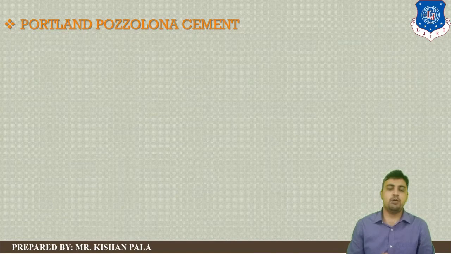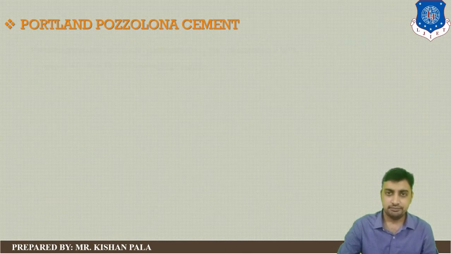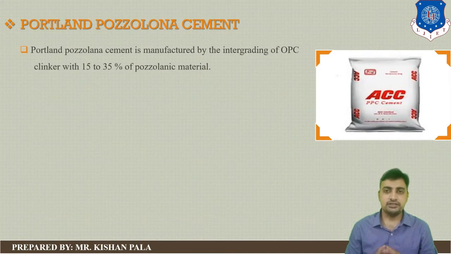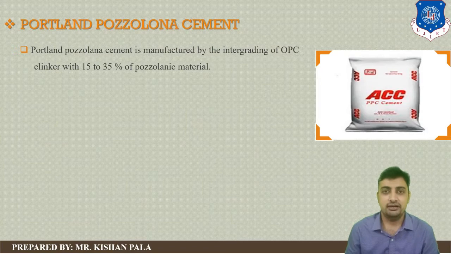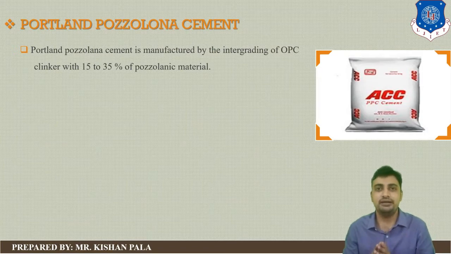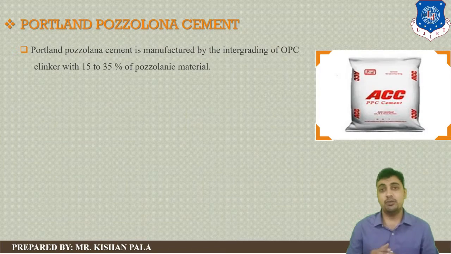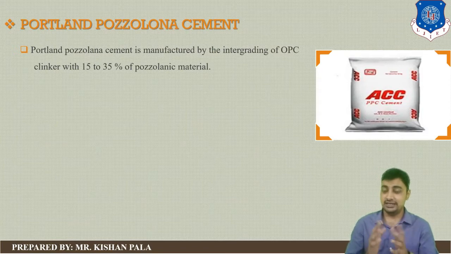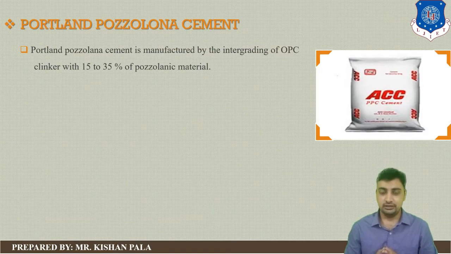Next type is Portland Pozzolana cement. This type of cement can be made by adding 15 to 35 percent of pozzolanic material with ordinary Portland cement clinkers, and these pozzolanic materials are silicaceous or aluminous.